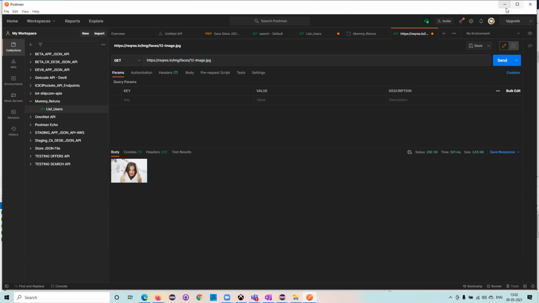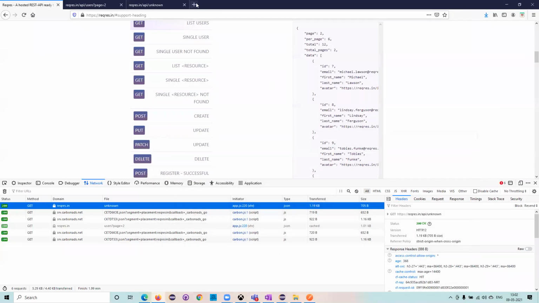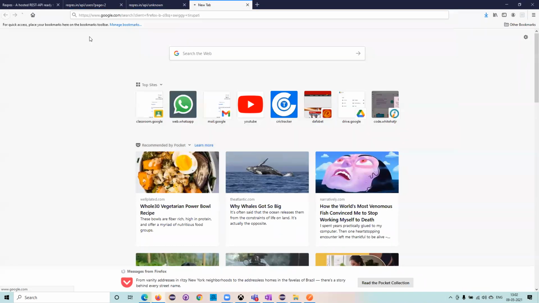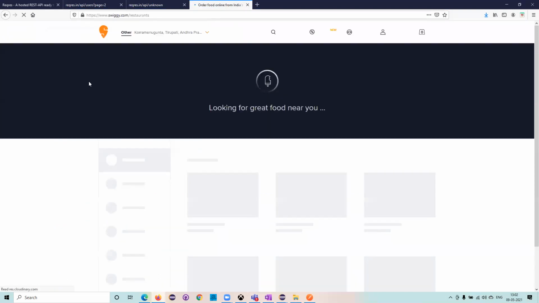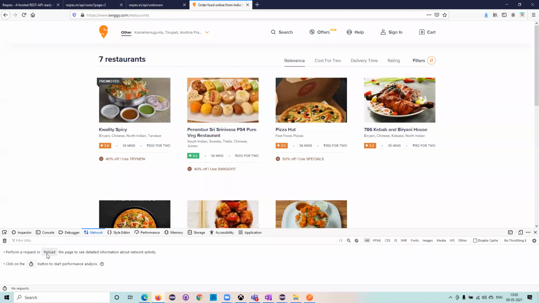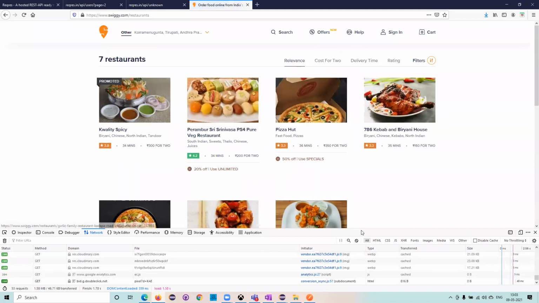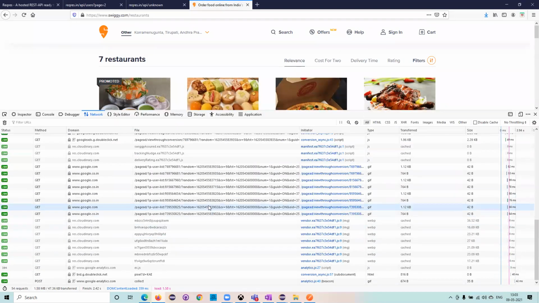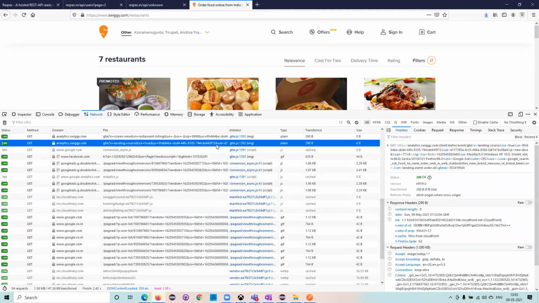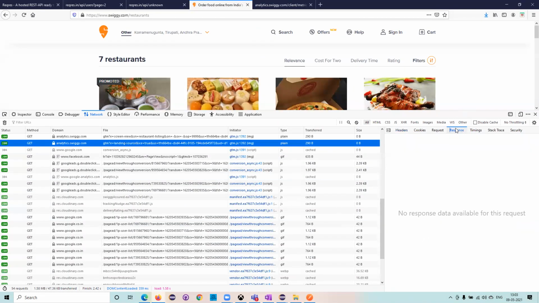If you go to Swiggy, whatever images it has are stored somewhere else, and it fetches the respective images for me from the server. Here it will fetch all these images. So this is an image. If you click on this, I just wanted to show it here in the response.